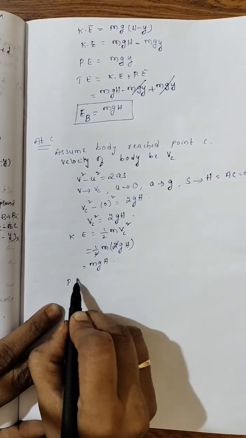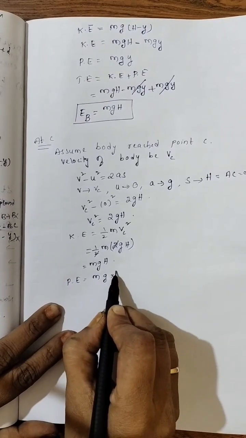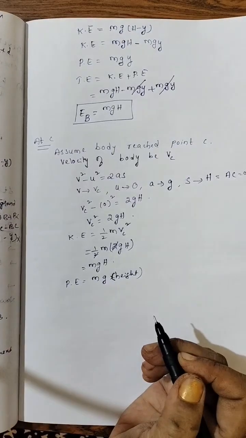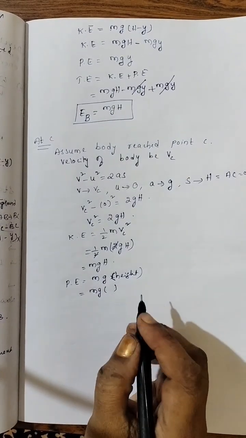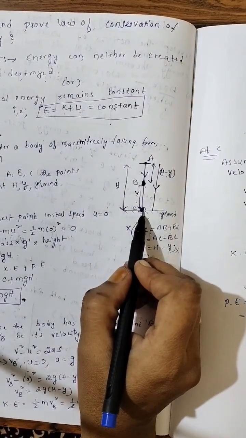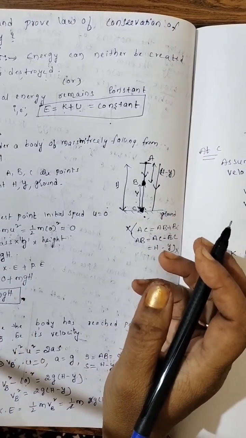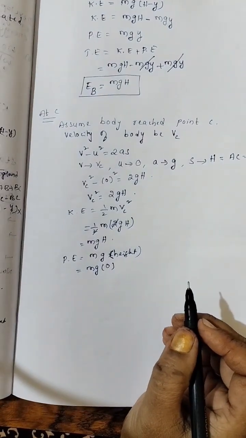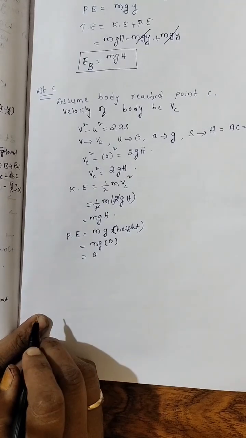Now next, potential energy: mass into acceleration due to gravity into height. Right? Now what will be the height? Can you say? Point C is on the ground. Height will be 0 because it is on the ground. Right? So potential energy is 0.